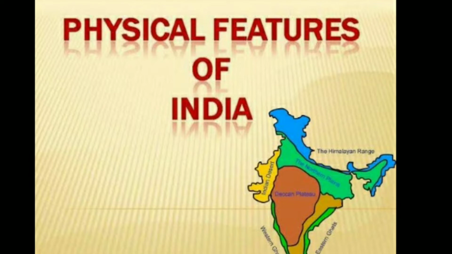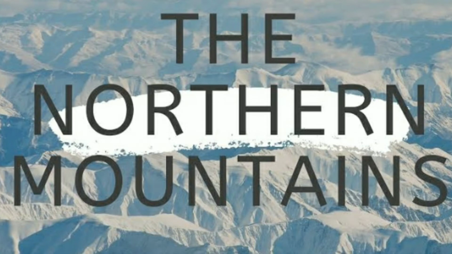India is physically divided into 6 parts. Let's talk about these 6 parts. Number 1, Northern Mountain. The northern mountain of India has very high mountains called the Himalayas. A mountain is a portion of the earth that rises steeply from the surrounding area. A chain of mountains is called a range.